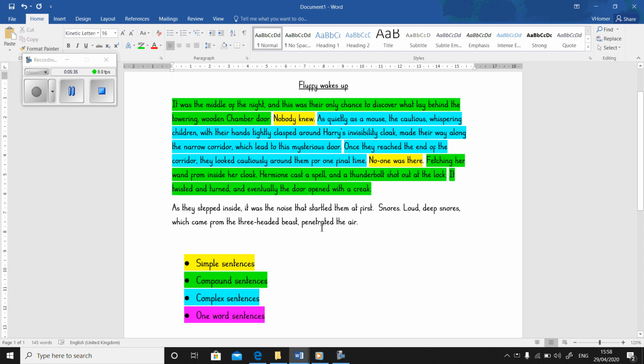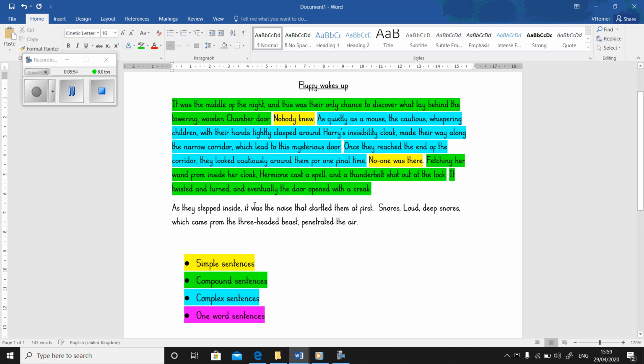So remembering the phrase FANBOYS to help you. So I could use, obviously, for, nor, but, yet, or so, because I've used and 3 times already. Let's have a look at my next paragraph. So my next paragraph, I've tried to link, obviously, by using some cohesive devices.